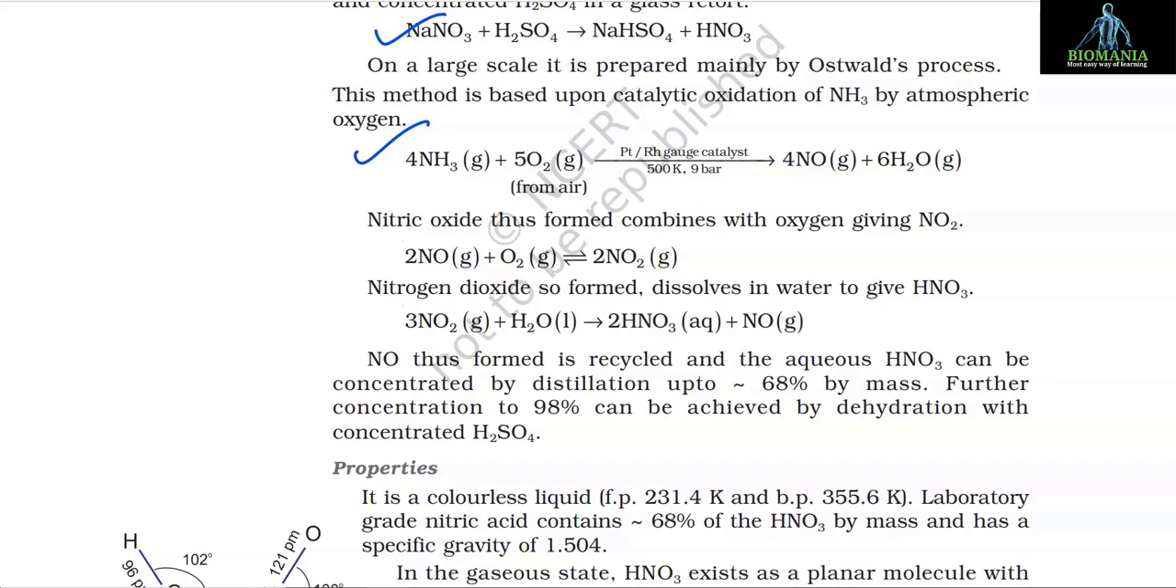Nitrogen dioxide so formed dissolves in water to give HNO3, and the reaction is 3NO2 plus H2O gives 2HNO3 plus NO. NO thus formed is recycled, and the aqueous HNO3 can be concentrated by distillation up to 68% by mass. Further concentration to 98% can be achieved by dehydration with concentrated H2SO4.